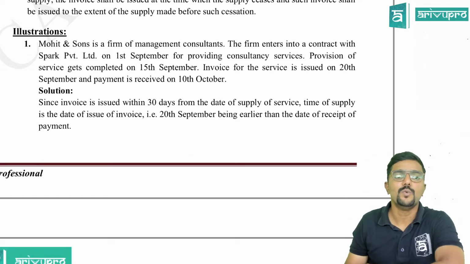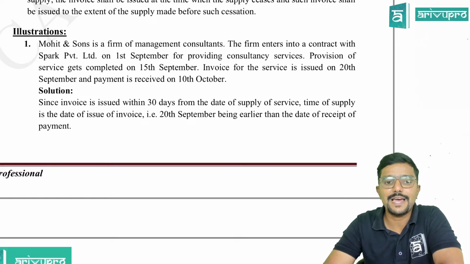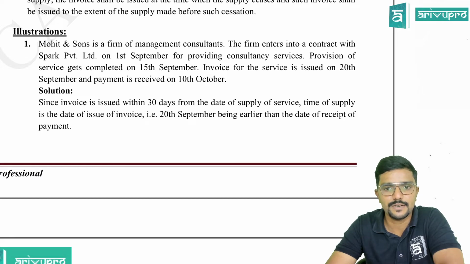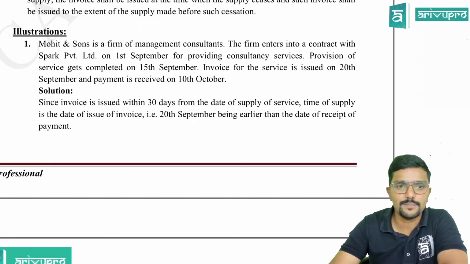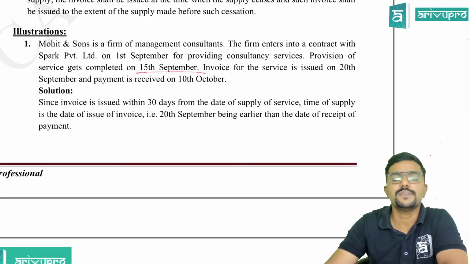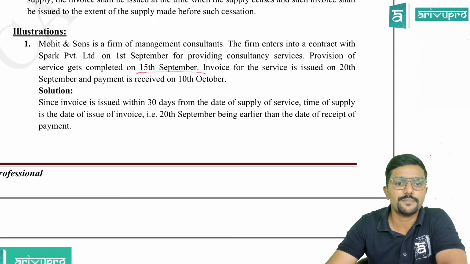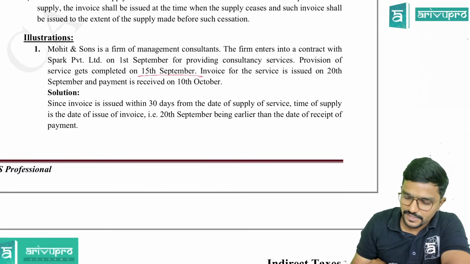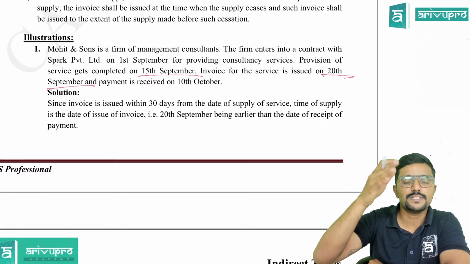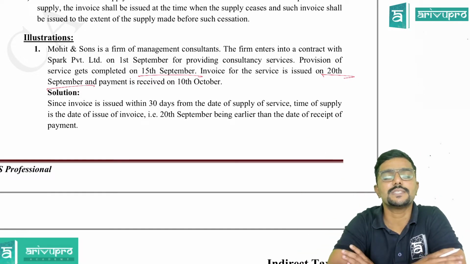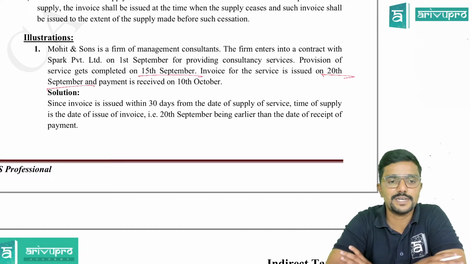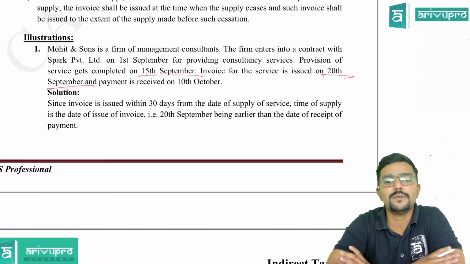Illustrations. Mohit and Sons is a firm of management consultants. The firm enters into a contract with Spark Private Limited on 1st September for providing consultancy services. Provision of service gets completed on 15th September. Invoice for the service is issued on 20th September. So the invoice is issued within 30 days, yes, sir. Okay, fine. So the invoice is issued within the time. And payment is received on 10th October. So what is the time of supply?